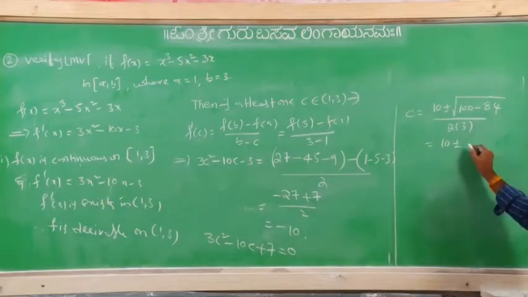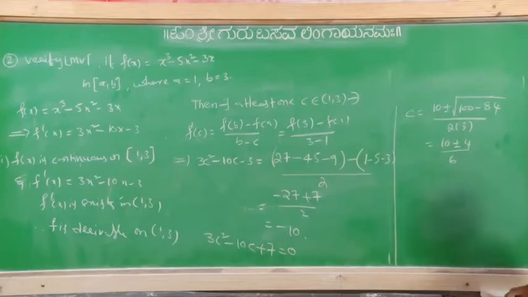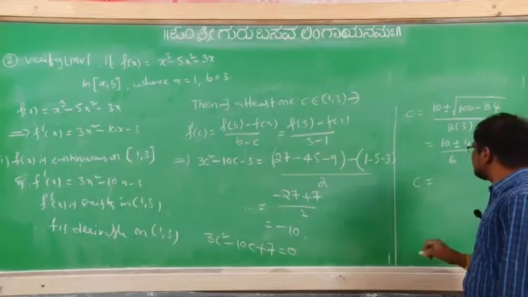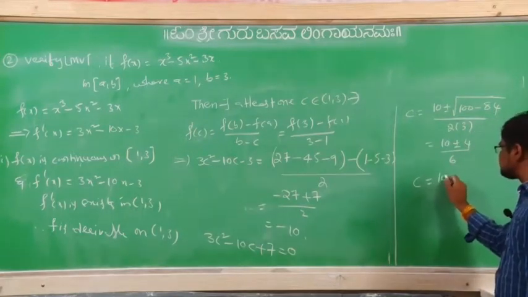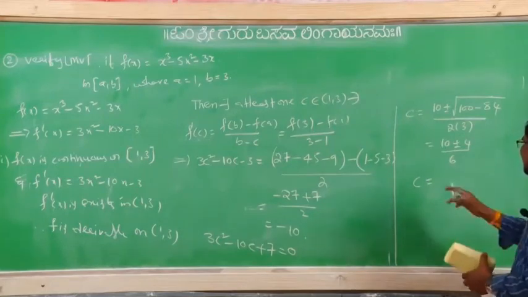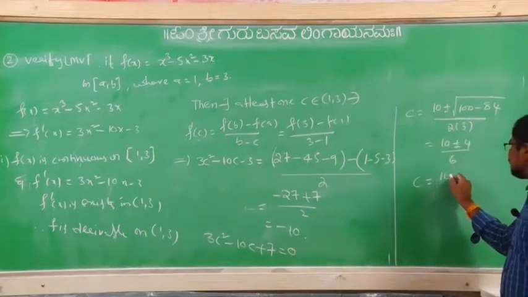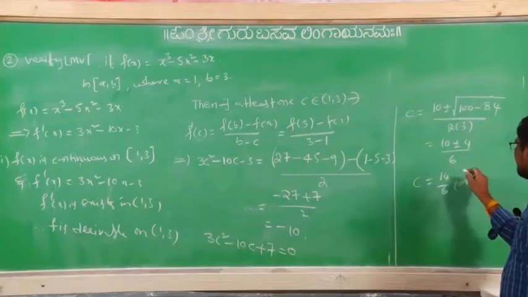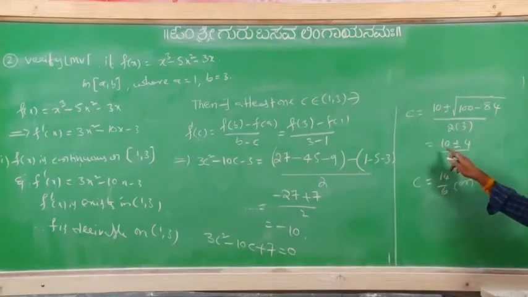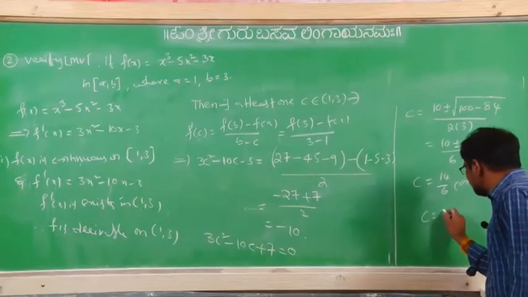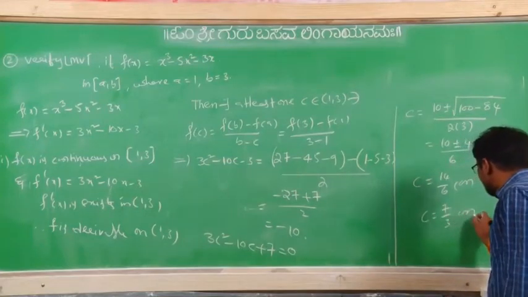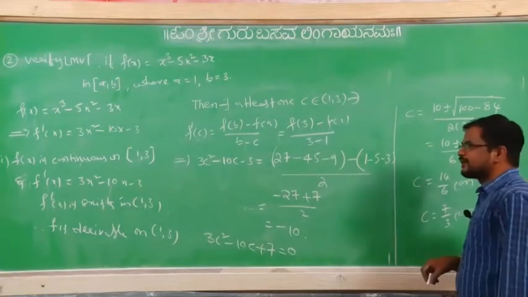Root 16 is 4, divided by 6. Now c equal to, there are two values. So 10 plus 4 means 14 by 6, or 10 minus 4 by 6 is 1. Means c equal to 7 by 3 or c equal to 1.